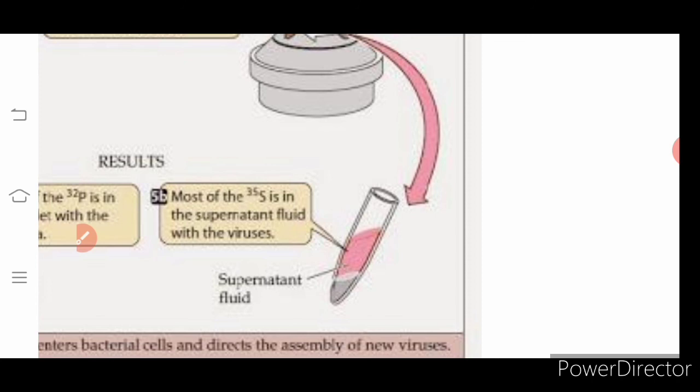Do you follow? Do you remember the lytic cycle, where the virus will sit onto the bacteria and inject the DNA material? Follow, that is what has happened here. So it is injecting only the DNA, and the virus is present as such. The viral coating only has the protein, and that protein only is labeled. So that is present in the supernatant, and whatever has settled is not having any radioactivity.